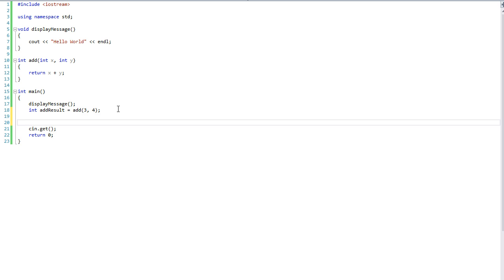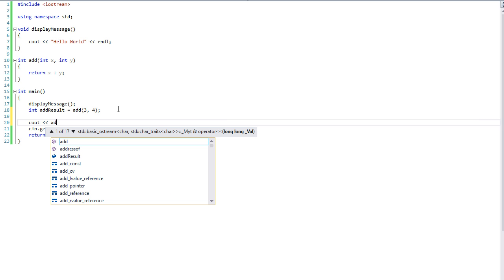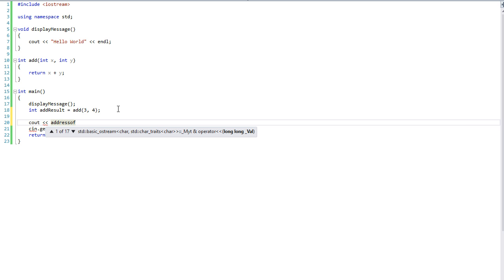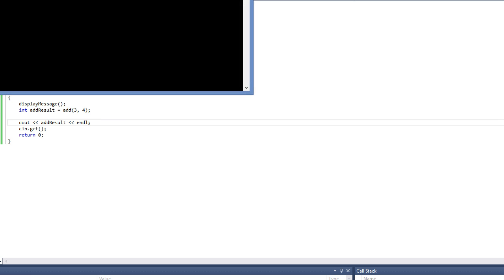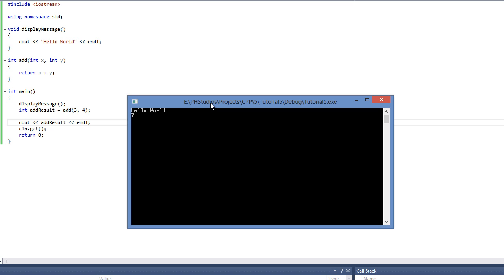Alright, now let's go ahead and cout addResult. Hello world and 7. So it adds 3 and 4, which is 7, and then we store that in addResult, and then we cout that addResult.